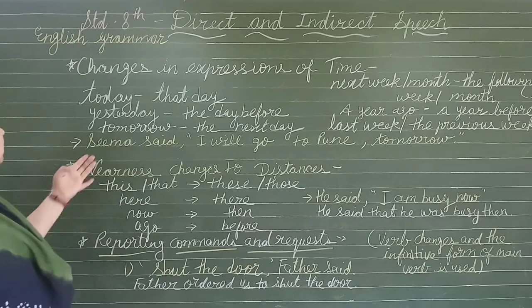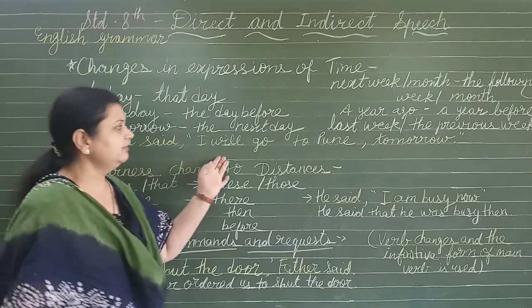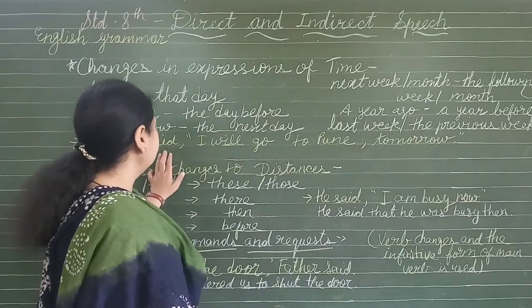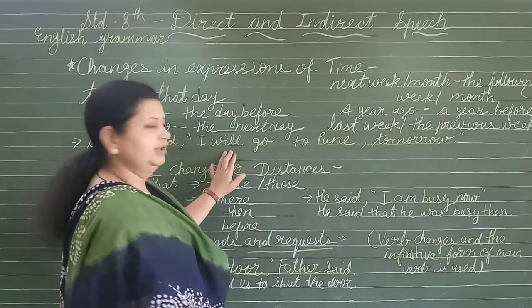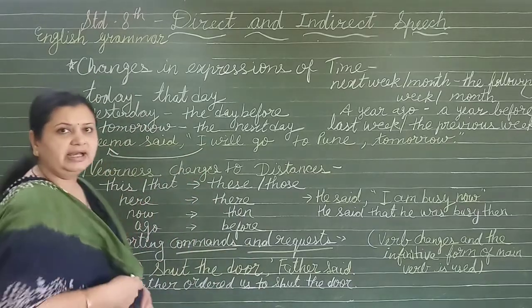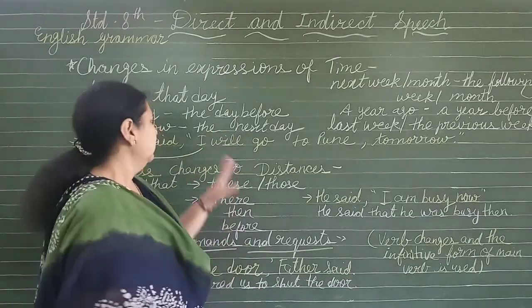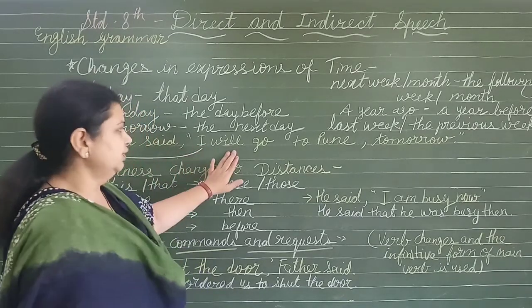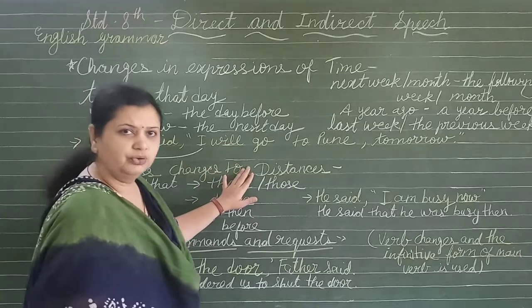An example: Seema said, I will go to Pune tomorrow. Seema said that she would. I will be changed into she, because Seema is not I and she is telling. I will be changed into she. Seema said that she would. Will be changed into would.